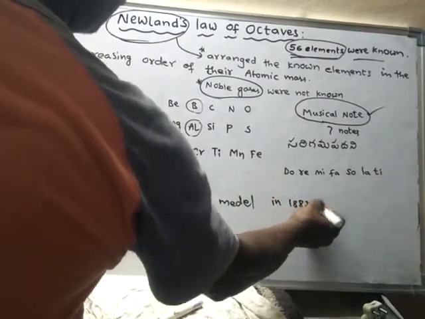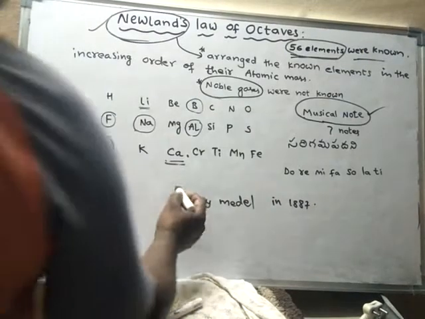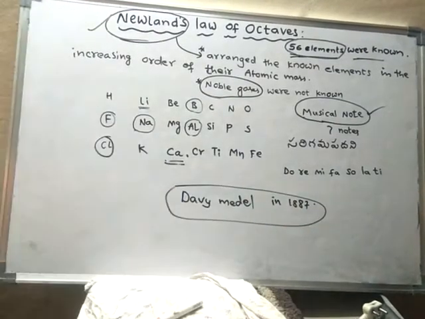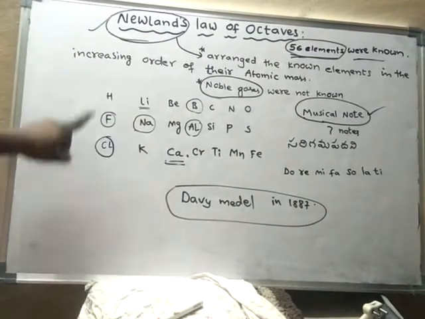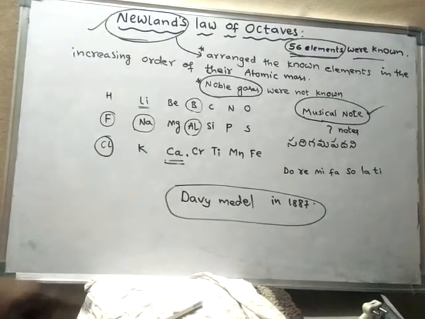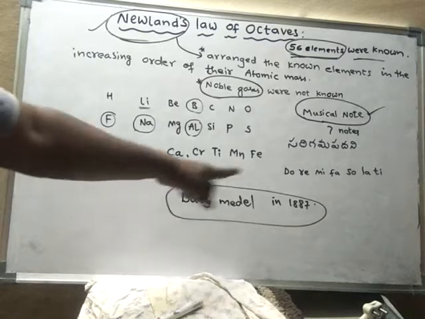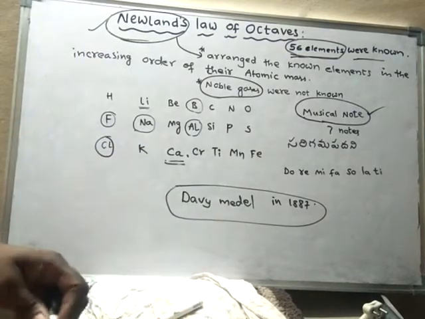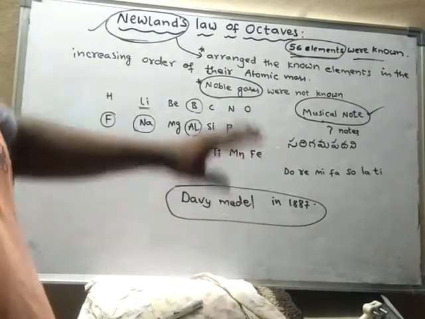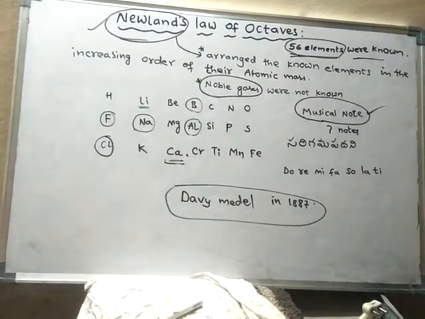But his work was valid only up to calcium, though so many elements were known. Beyond calcium, the elements were not following the law of octaves.